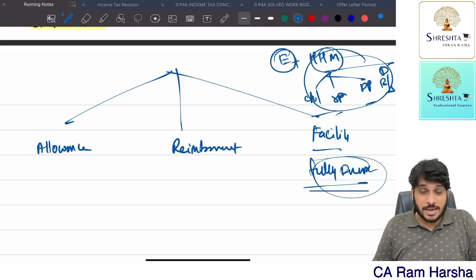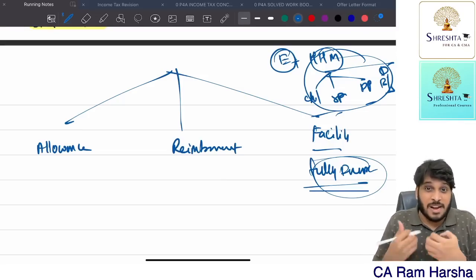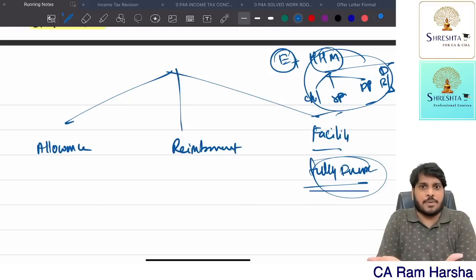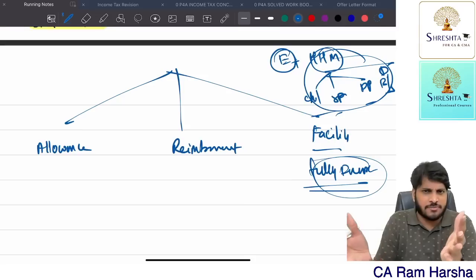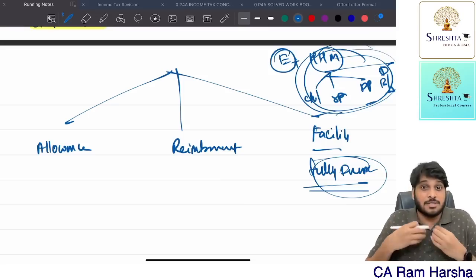Suppose the employer does not have a hospital, so the employee spends money and gets reimbursement from the company. He is spending money for medical treatment of himself and family. Family means only these people, remember. So for these people he spends on medical expenditure, then gets reimbursement from the company.